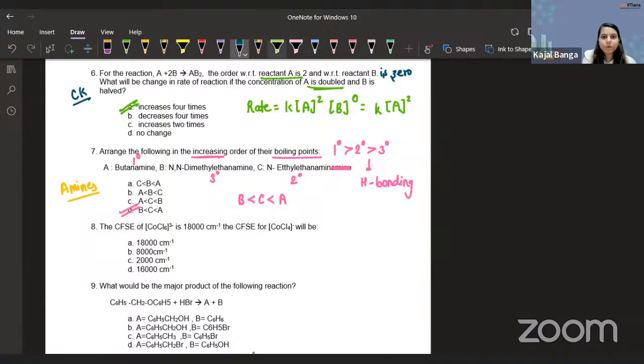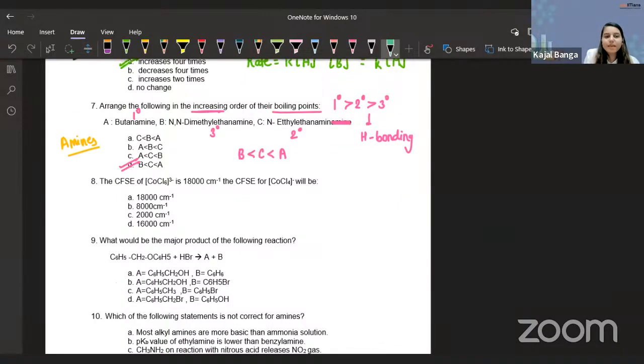That is our question number 8. CFSE, okay. Coordination compound, guys. Coordination compounds question. The CFSE of CoCl6 minus is 18,000 centimeter inverse. Okay, perfect. What they are asking us is the CFSE for CoCl4 minus. Okay, so in short, delta O is given to us as 18,000 because this is an octahedral complex, and they are asking us delta T.